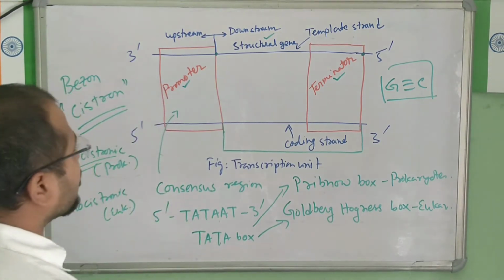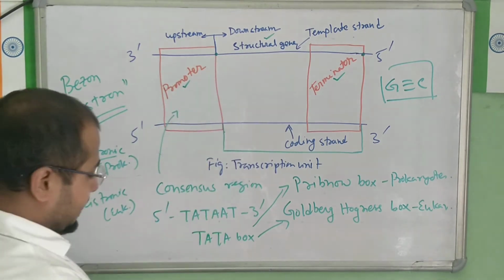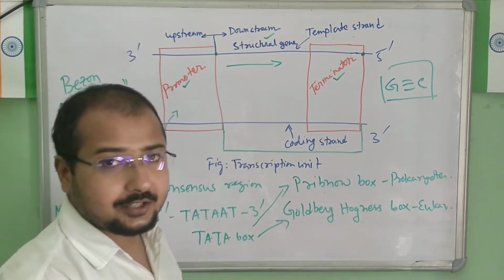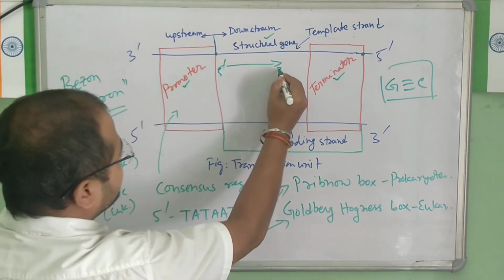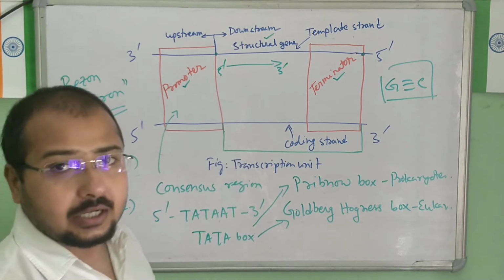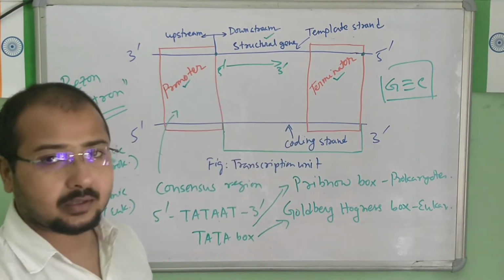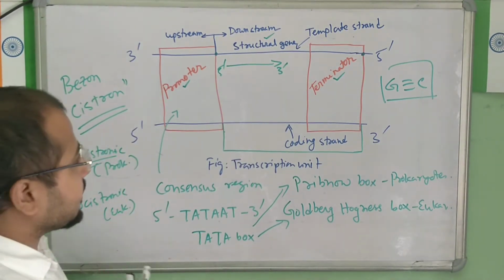Transcription will start from here and proceed in this direction. So transcription of mRNA will take place in the 5' to 3' direction. This is for the basic thing.